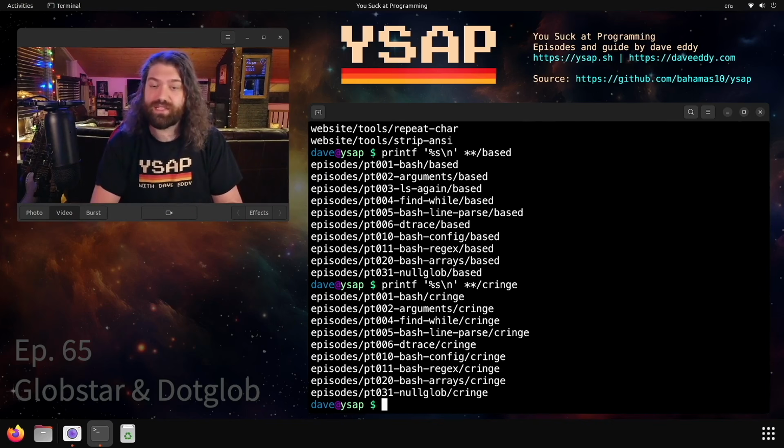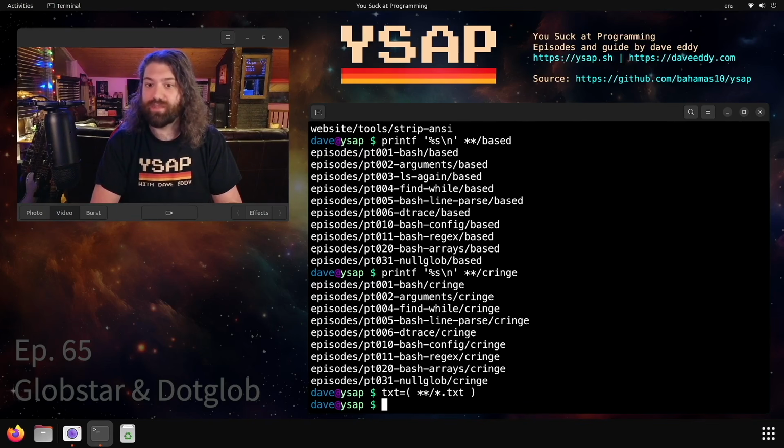The beauty of all this is I could do something like text equals, I'm going to make a new array, and we're going to look for all of the text files, and we're going to store them in the array. Now we have a Bash array of all the text files.